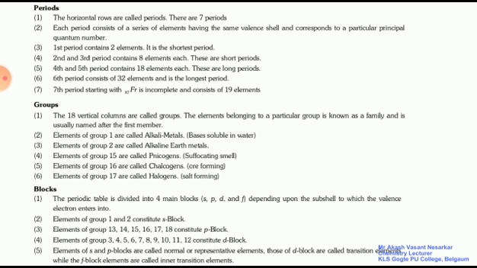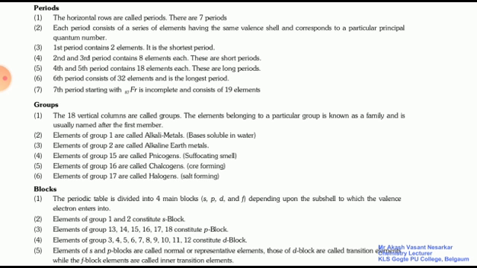Second and third period contain 8 elements. First period contains 2 elements. Second and third period contain 8 elements each. These are short periods. Fourth and fifth period contain 18 elements each. These are long periods. Sixth period consists of 32 elements and is the longest period. Seventh period, starting with francium, is incomplete and consists of only 19 elements.